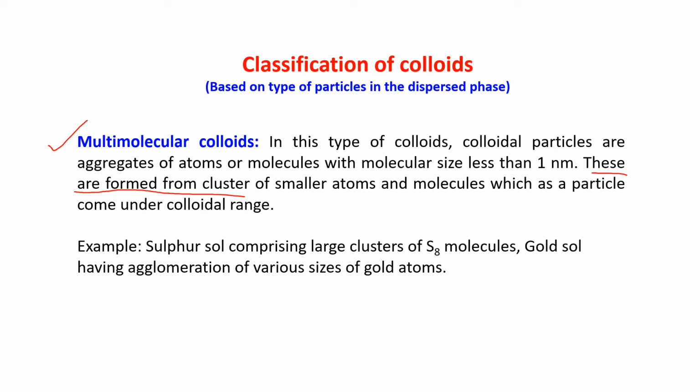Example, sulfur sol comprising large clusters of sulfur molecules, gold sol having agglomeration of various sizes of gold atoms. They are known as multimolecular colloids.